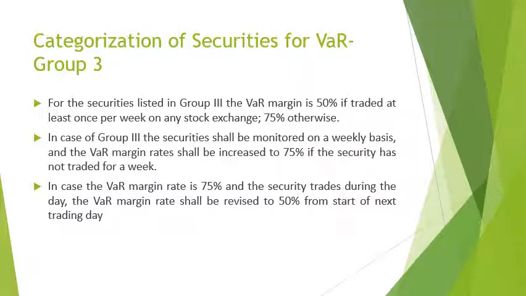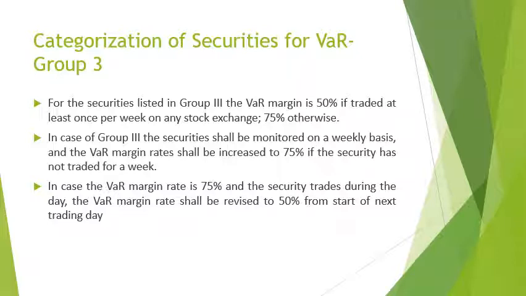Now, there is a requirement of the stock exchange that in case of group 3 securities, if the trading does not happen on a weekly basis and it will be monitored, the VAR margin will be increased to 75%. But if the security has traded during the day, then VAR margin will be revised back to 50%. So it's basically, depending upon the trading, there is a fluctuation which is 50% and 75%.